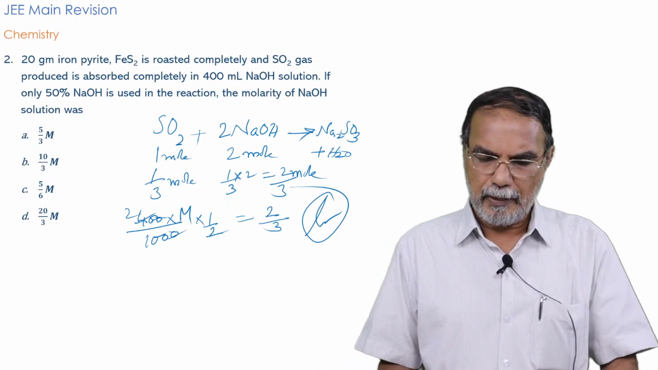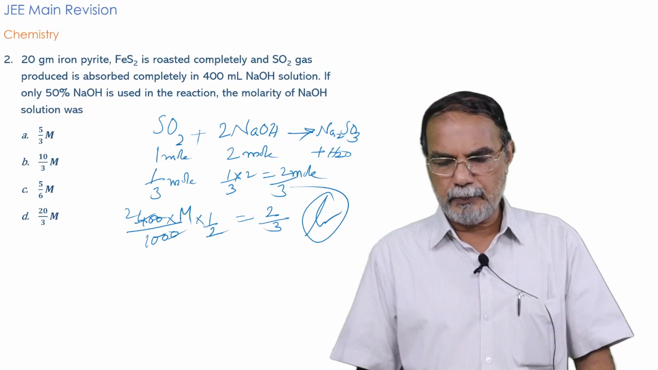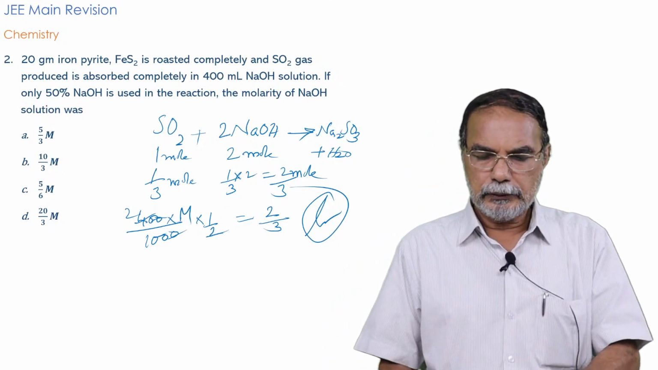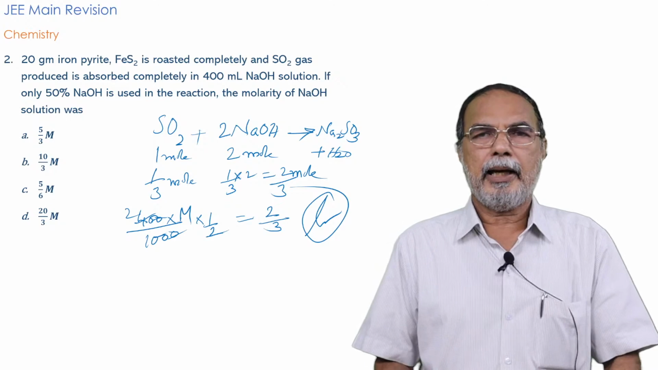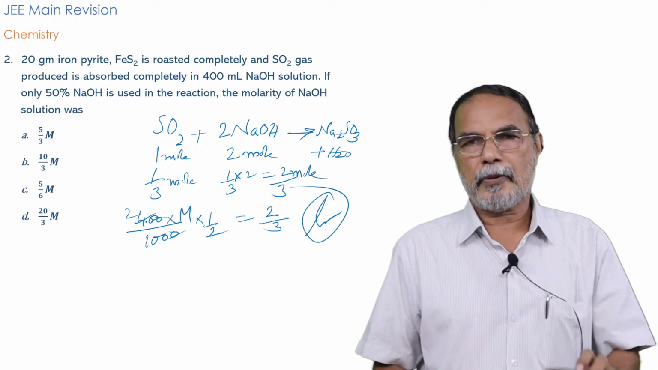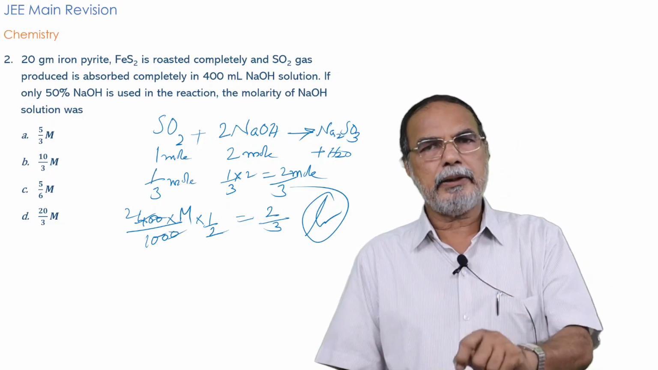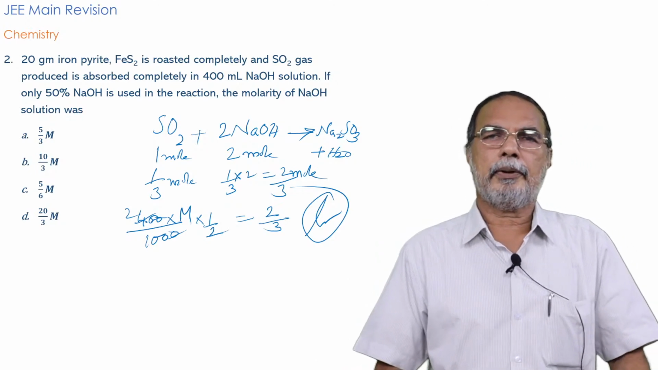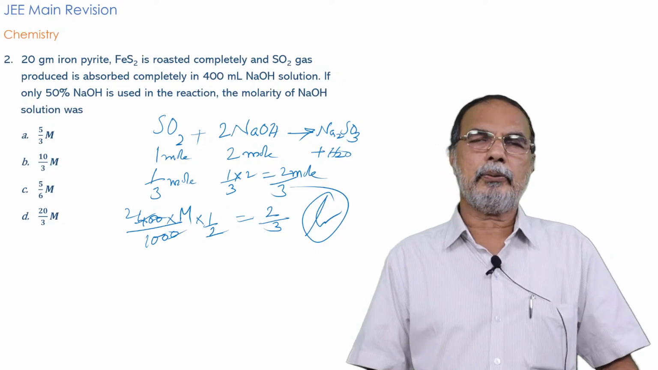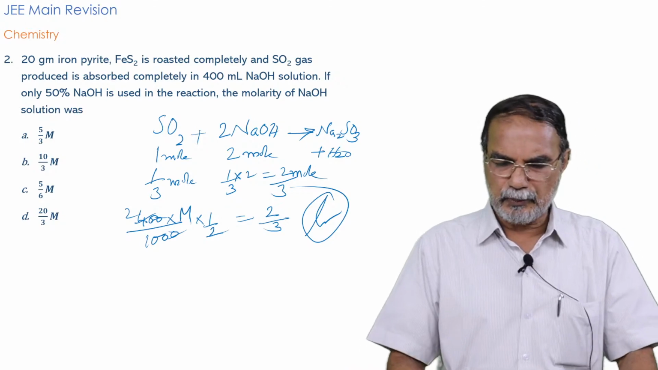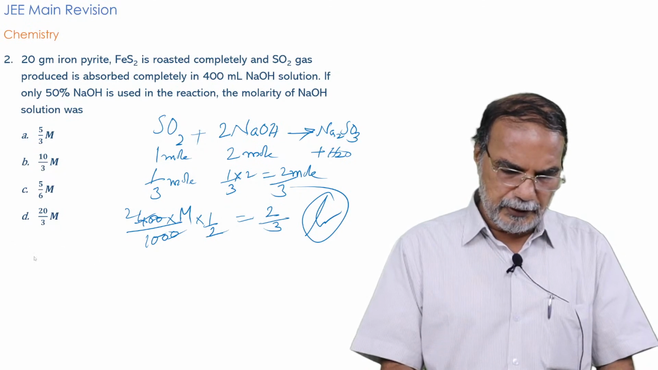From this you come to the next equation, SO2 plus 2 NaOH giving Na2SO3. So for 1 mole you have 2 mole NaOH, therefore for 1 by 3 mole you have 1 by 3 into 2, that is 2 by 3 mole, and that 2 by 3 is equated to the mole of NaOH in this 400 ml NaOH solution into 50%. So 400 by 1000 into molarity will give you the number of moles in 400 ml. So that into half will be equal to the sodium hydroxide actually utilized, which is equal to 2 by 3. So you can equate the two and solve, and thereby get the value of the molarity, which is 10 by 3. In my humble opinion, it's a good question.